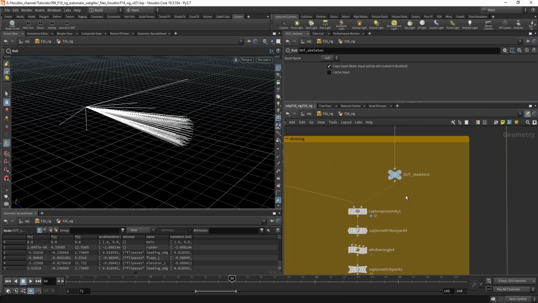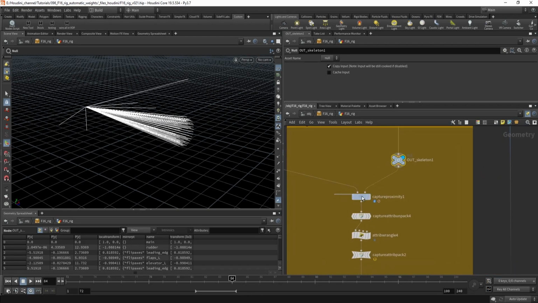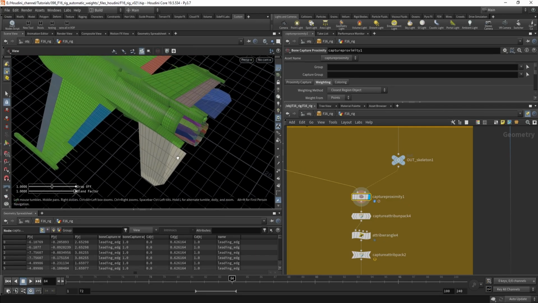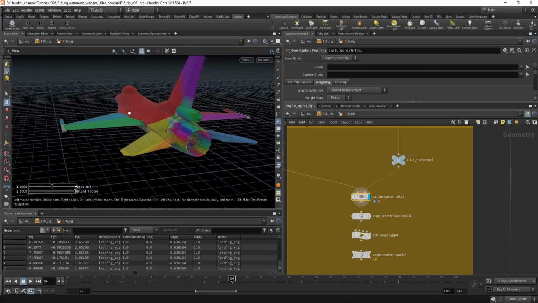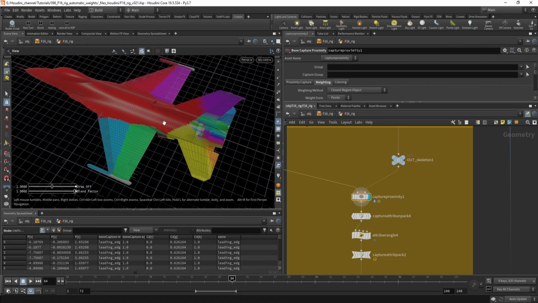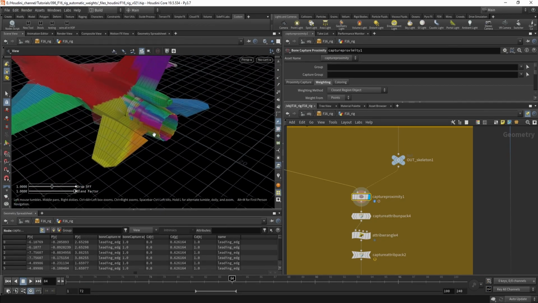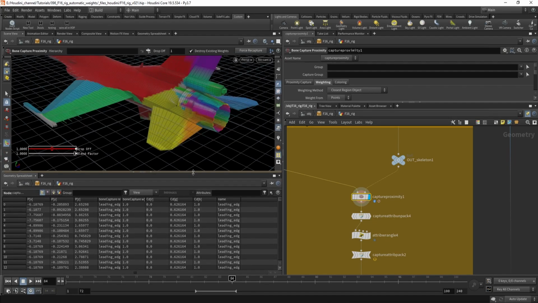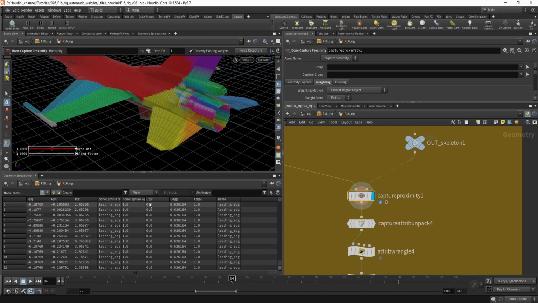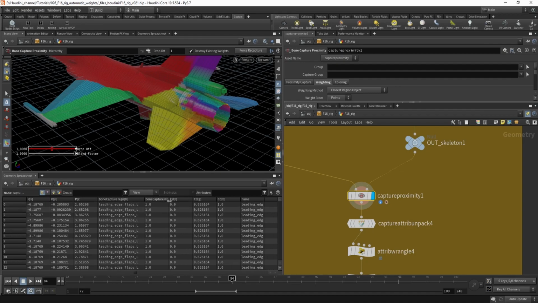Okay, so the way I did it was I initialized the values. If I would visualize how it looks, this is how it looks. It's a bit messy at this point, but it doesn't matter. I'm only looking for the node to initialize all the attributes that I need.